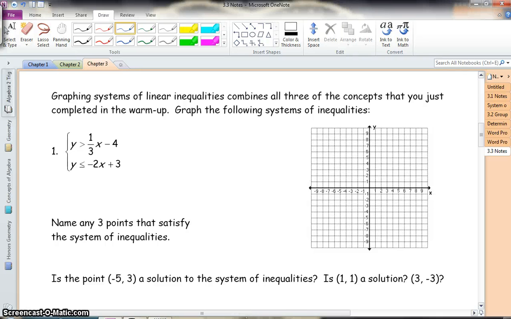It combines all three concepts that we just did in the warm-up. So, remember, we graph inequalities just as we normally do, but we also need to pay attention to whether it's a dashed or solid line. So, my starting point's negative 4. And from there, up 1 over 3. Up 1 over 3. Now I'm going to go down 1 over 3.